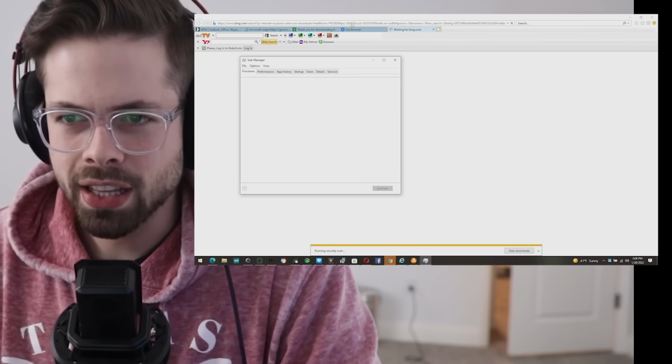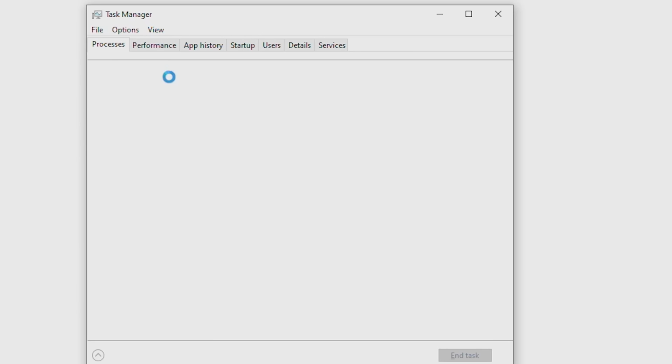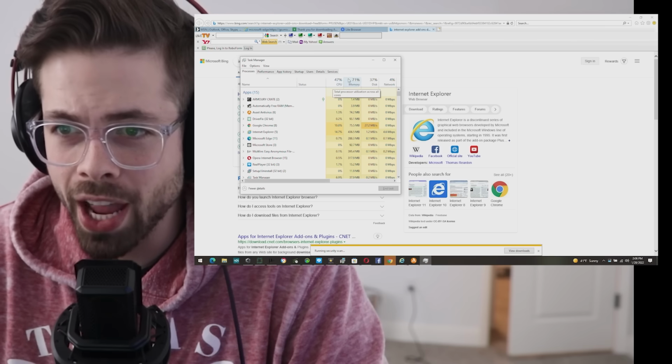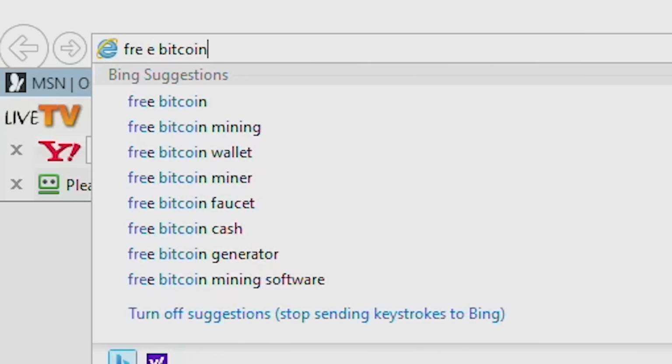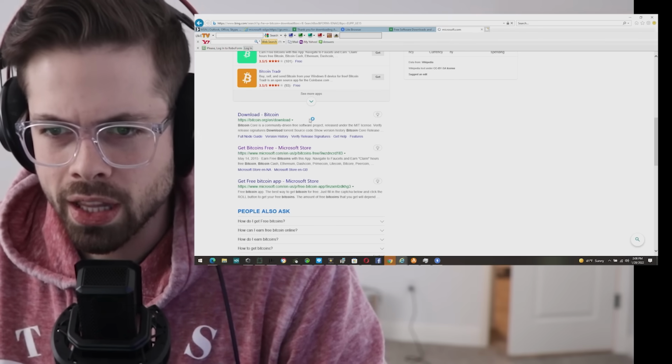While we're at it, let's see like what is causing this. Oh my gosh, I can't move my mouse right now. 100% CPU usage? What the heck is using the 100%, man? Free Bitcoin download. Get Bitcoins free, that's what I wanted. Because if I can get them for free, then I can sell them.